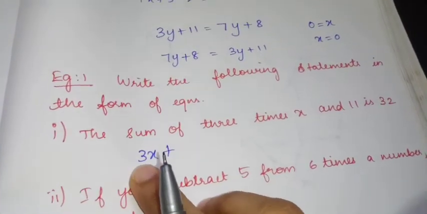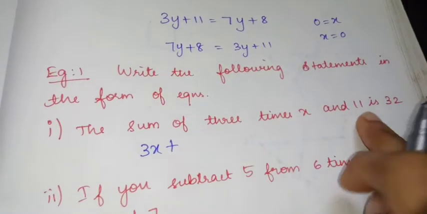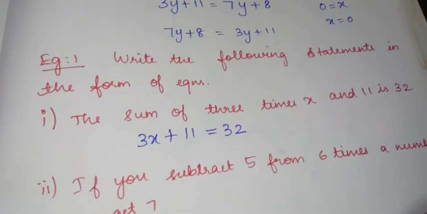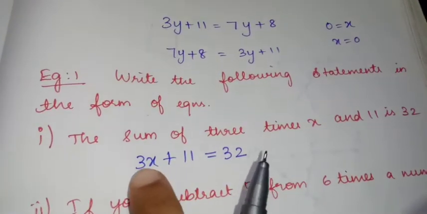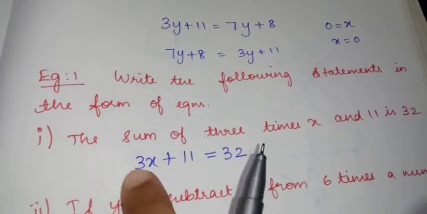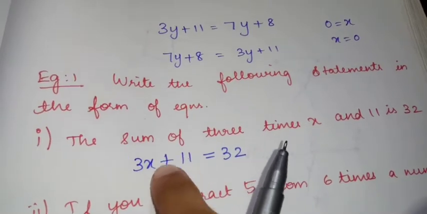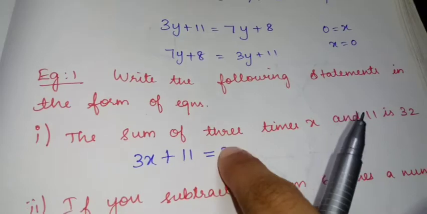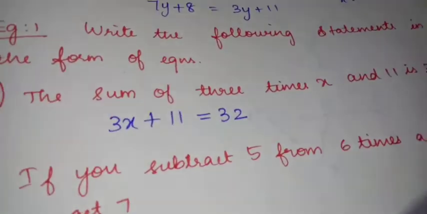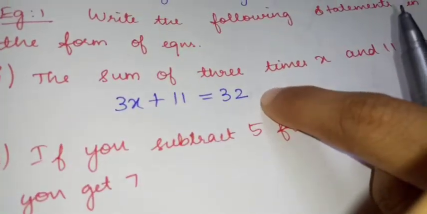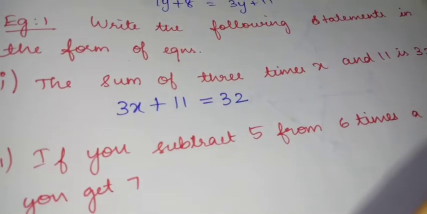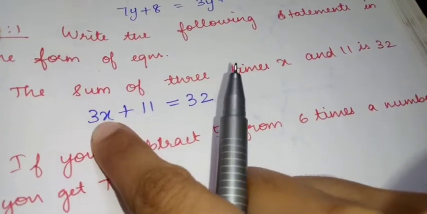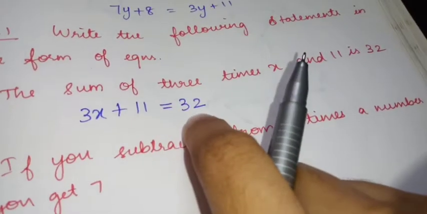Sum of 3 times of x and 11 is 32. Okay, listen. Sum of 3 times of x, that is 3x, and plus 11 is equal to 32. So this is the equation we are getting from this statement. Okay, sum of 3 times of x plus 11 is 32.